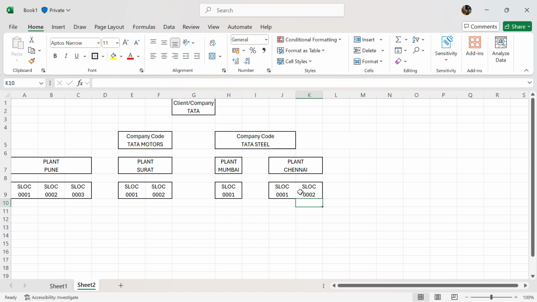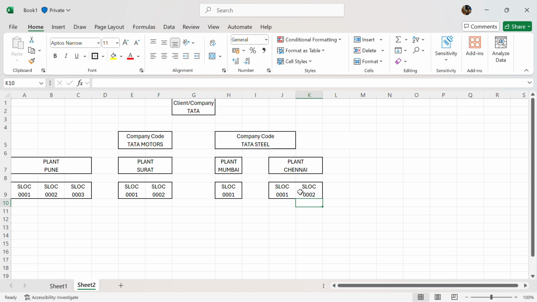Okay, so these are the assignments that we will be doing to avoid any further confusions in the assignment parts, and also it will make sure that you use only these plants for your company code. There won't be any other plants used.